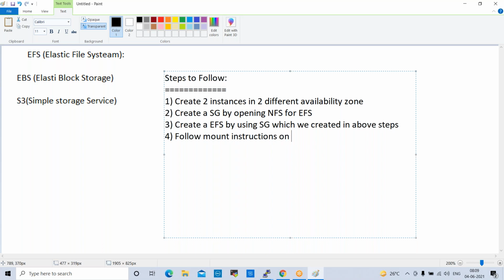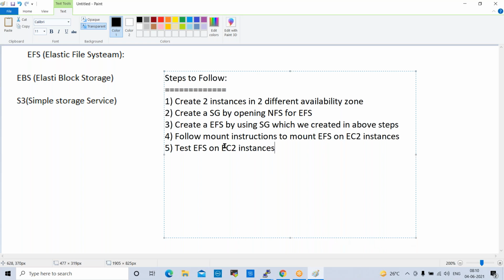Fifth step is to test EFS on EC2 instances. So these are the steps we need to follow.